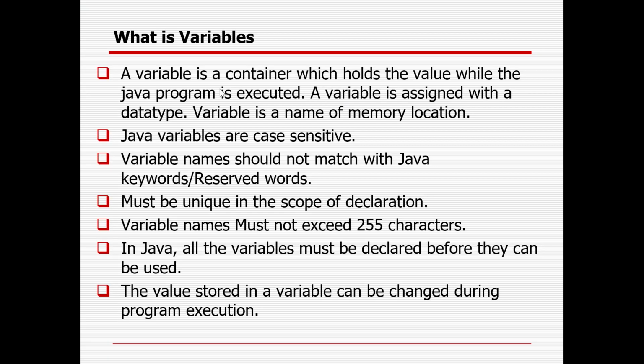So a variable is a container which holds the value while the Java program is executed. A variable is assigned with a data type. Without a data type you cannot do anything with the variable. A variable is the name of a memory location. Java variables are case sensitive. The variable name should not match a Java reserved keyword.